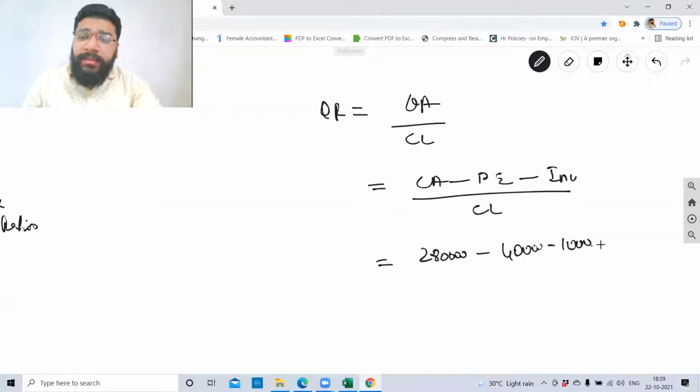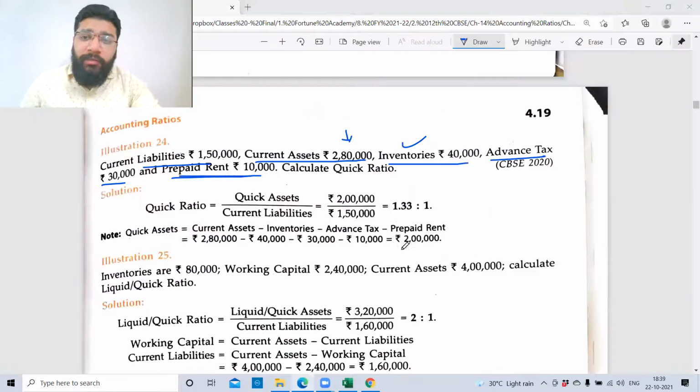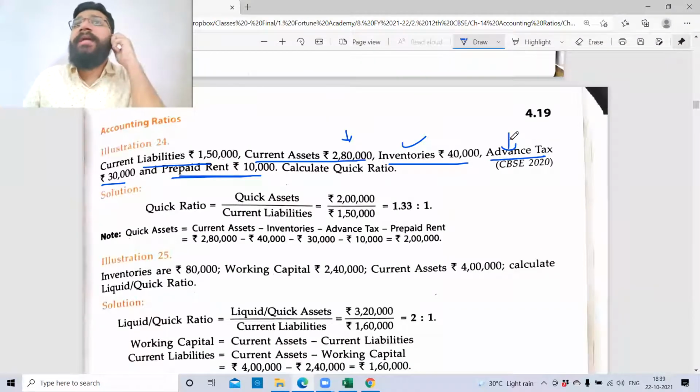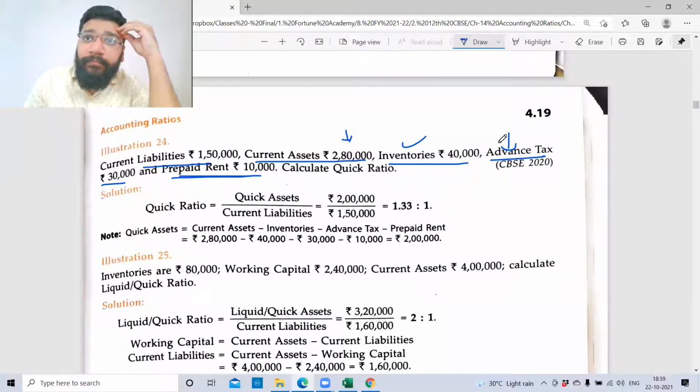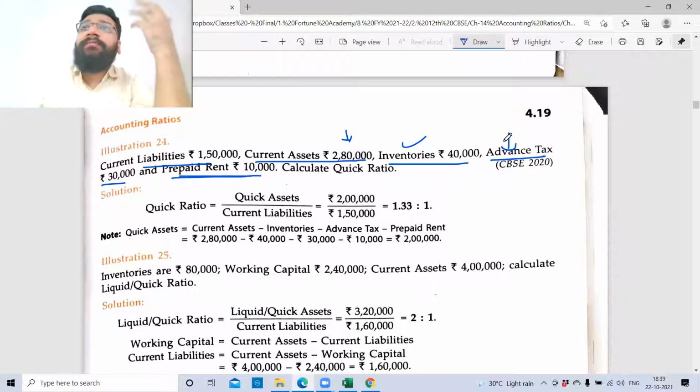And what is this advance tax? Should it be minus or not minus? What is advance tax? The tax that is paid in advance. We should minus it, sir. You have to minus it. Why do you have to minus it? Is it a prepaid expense or is it an inventory? In this case, same as prepaid expenses, there is no chance of getting it back. Correct. So advance tax, you don't have the chances to get it back.